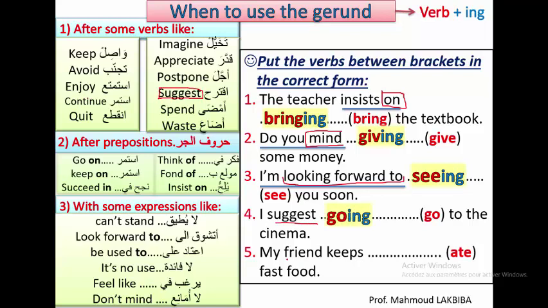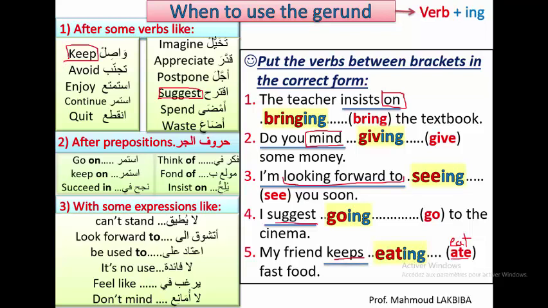The last one, my friend ate fast food. This one is in the past, and if we have the verb in the past, we should change it to the infinitive, then we add ing. So ate, the present is eat, e, a, t, then we add ing. Eating. Why? Because we have the verb keeps, which is this verb that we mentioned before. Now we are done with the gerund.